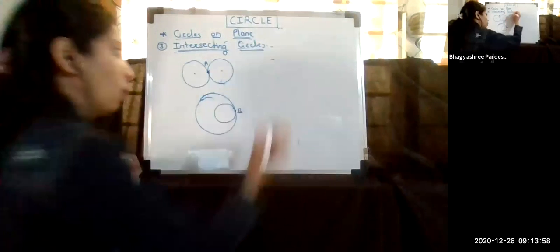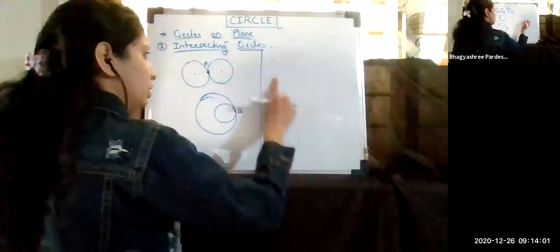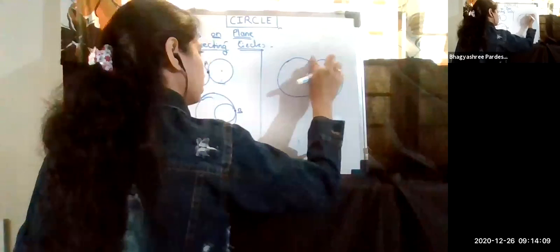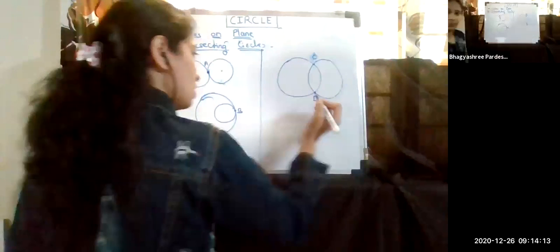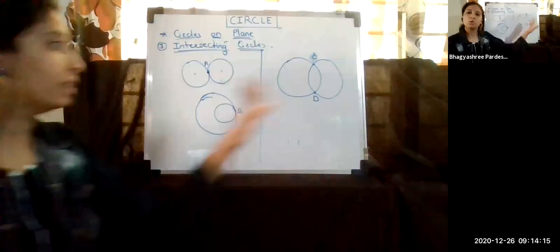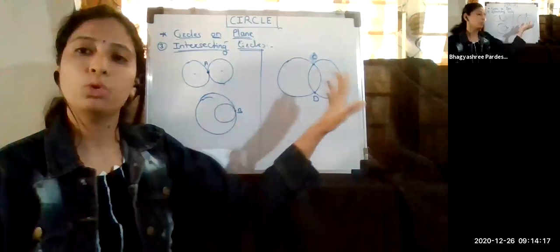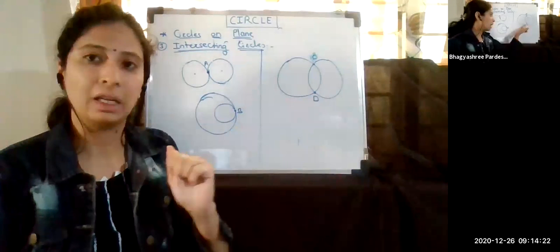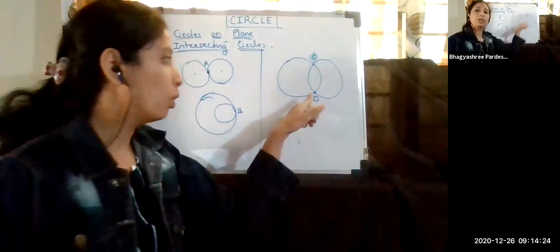Now I am drawing one more type of circle here. In this figure also, two circles are given to us and both are intersecting each other. But if you look properly, both are intersecting at two different points.